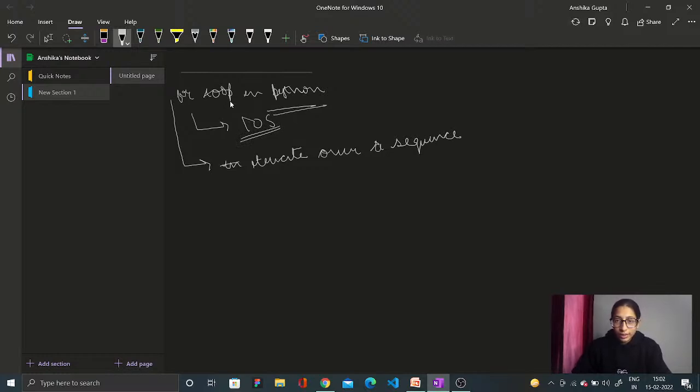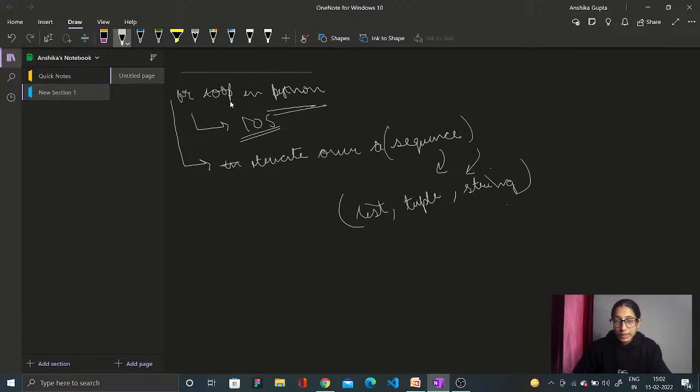Now what does this sequence contain? It is either a list, or a tuple, or a string. Correct? We have list, tuple, we have string. Now what is your for loop in Python? It is iterate over a sequence. For a sequence, what it will be containing is your list, tuple and your string.